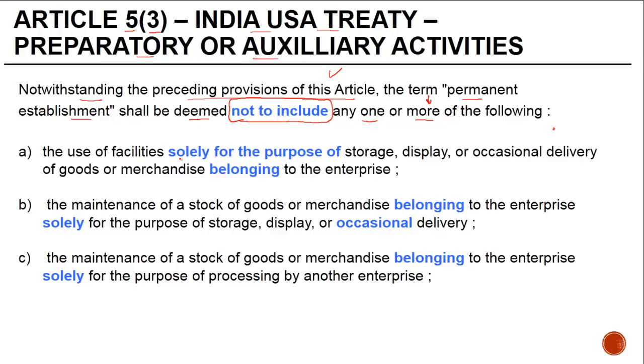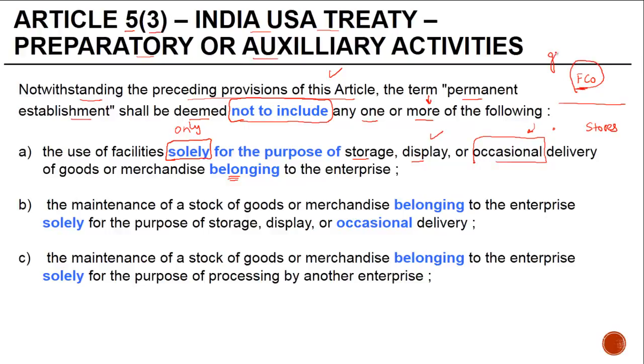The use of facilities solely, which means only. If you're using it for some other purpose, exemption is not available. For the purpose of storage, display, or occasional delivery of goods or merchandise belonging to the enterprise. So if there is a foreign company, it has a place in India where it stores, or displays, or at times occasionally delivers goods or merchandise which belong to this enterprise.